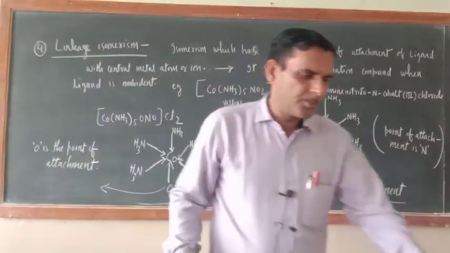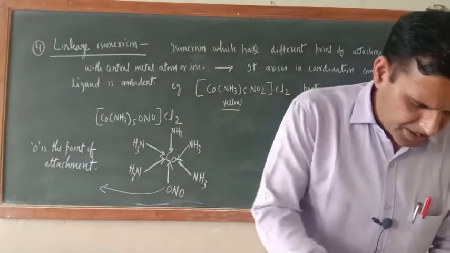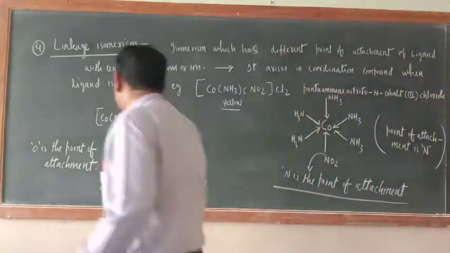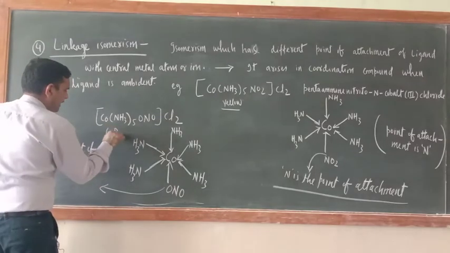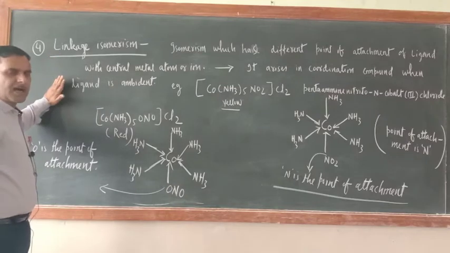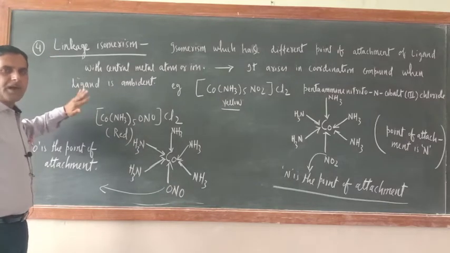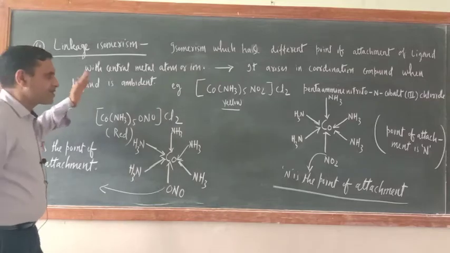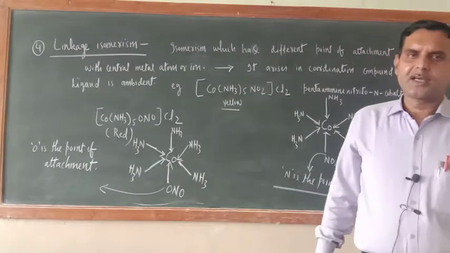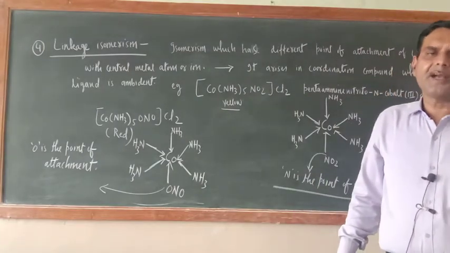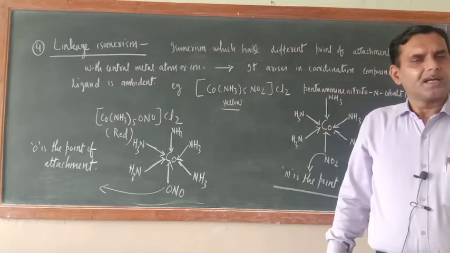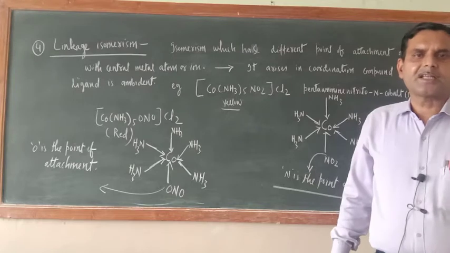So just see how you will distinguish. Color is the important thing by which we can distinguish. This is a red color compound, and that is a yellow color compound. So in linkage isomerism, the point of attachment of the ligand with the central metal atom is different. Whosoever is exhibiting the ambident property, like cyanide, CN and NC, will also exhibit linkage isomerism.